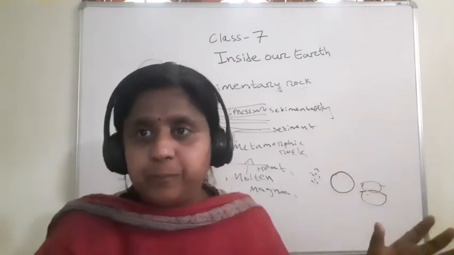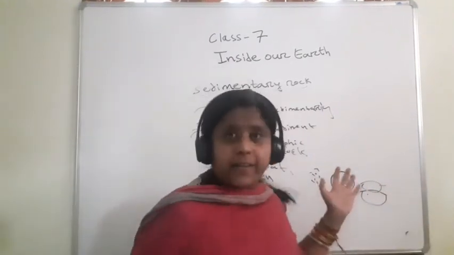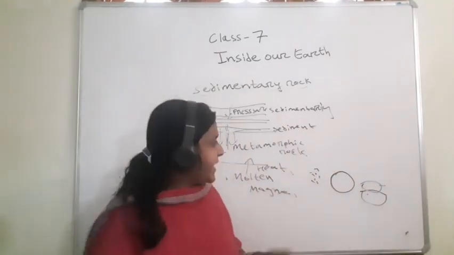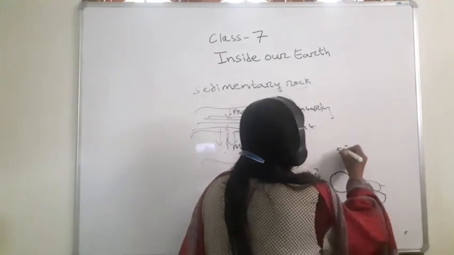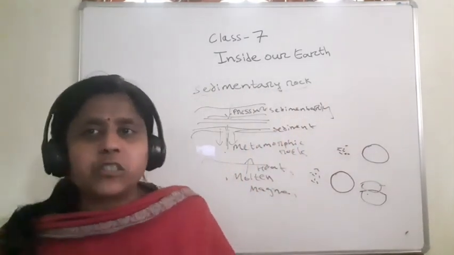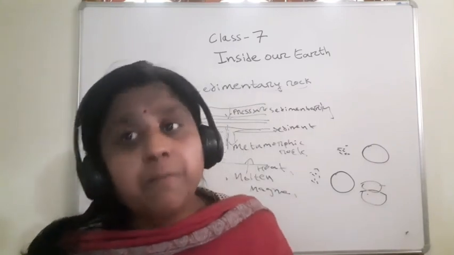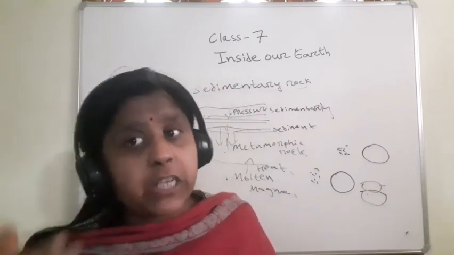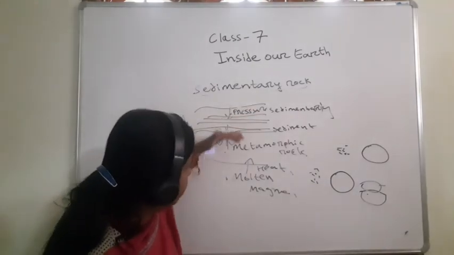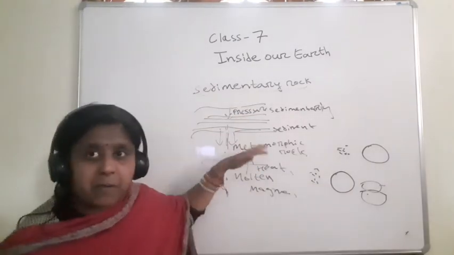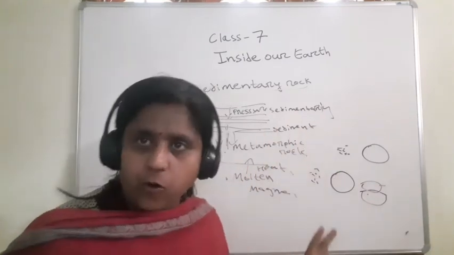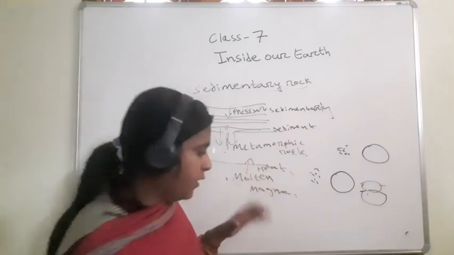Clay, like flour, changes into slate. That means clay changes into slate, which is a metamorphic rock. One rock changes into the form of another. See how pressure is applied from the sedimentary side, heat is supplied from the molten magma, and this changes into metamorphic rock. Understood? Write down your homework.